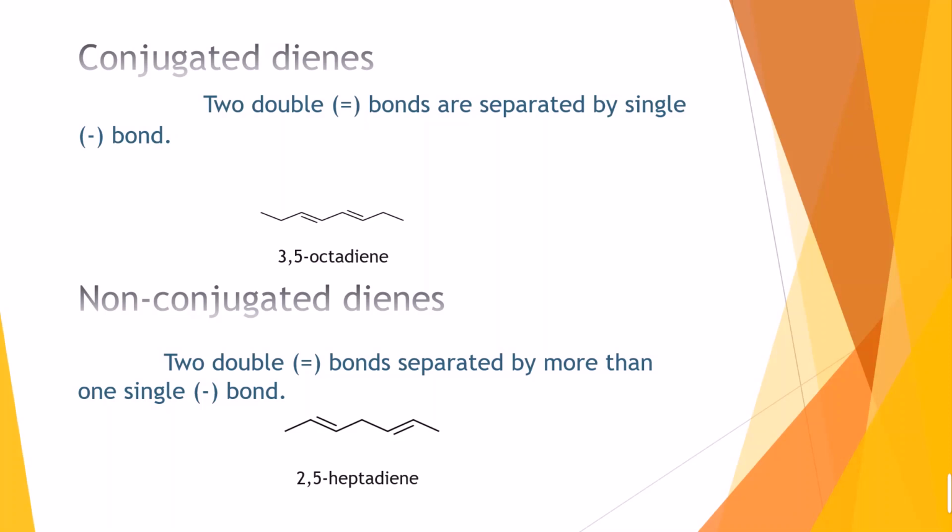And in non-conjugated dienes, the two double bonds are separated by more than one single sigma bond. Here in 2,5-heptadiene, we can see that two double bonds are present, but the separation between them is two single sigma bonds. So it cannot be said to be a conjugated diene. When two double bonds are separated by only one single bond, they can be said to be a conjugated diene. So 3,5-octadiene is a conjugated diene and 2,5-heptadiene is a non-conjugated diene.